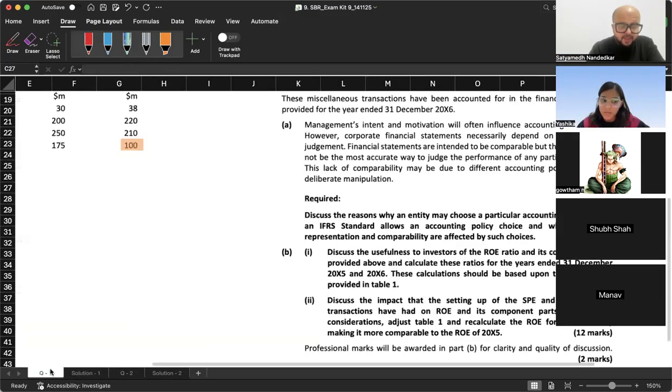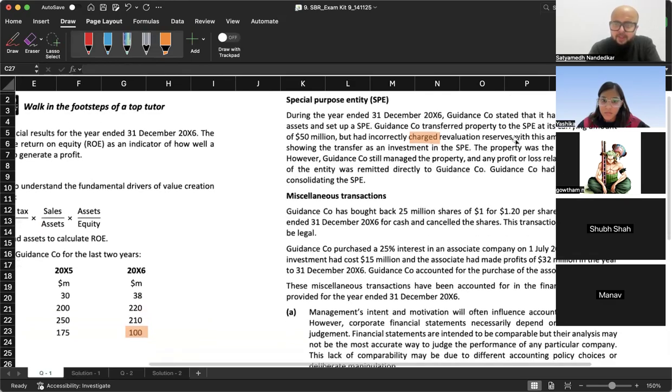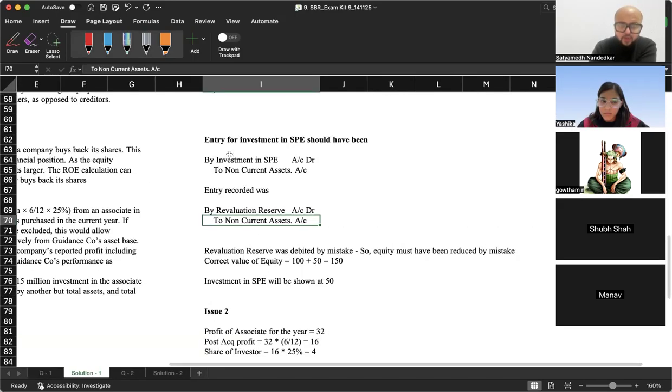Read the situation once again. What is the situation? That property was transferred, but it was incorrectly charged to revaluation reserves rather than showing it as an investment in SPE. The entry should have been investment in SPE account debit to non-current asset. This is what should have been. But ये तो हुआ ही नहीं ना. Did this happen?